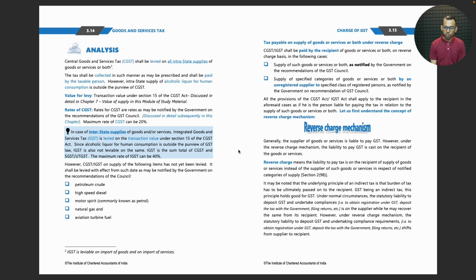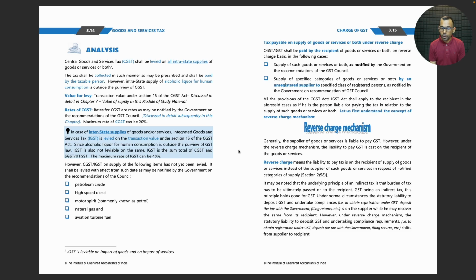Generally, the supplier of goods or services is liable to pay GST. However, under the reverse charge mechanism, the liability to pay GST is cast on the recipient of the goods or services. Reverse charge means the liability to pay tax is on the recipient of supply of goods or services instead of the supplier of such goods or services in respect of notified categories of supply. Section 2 clause 98. It may be noted that the underlying principle of an indirect tax is that burden of tax